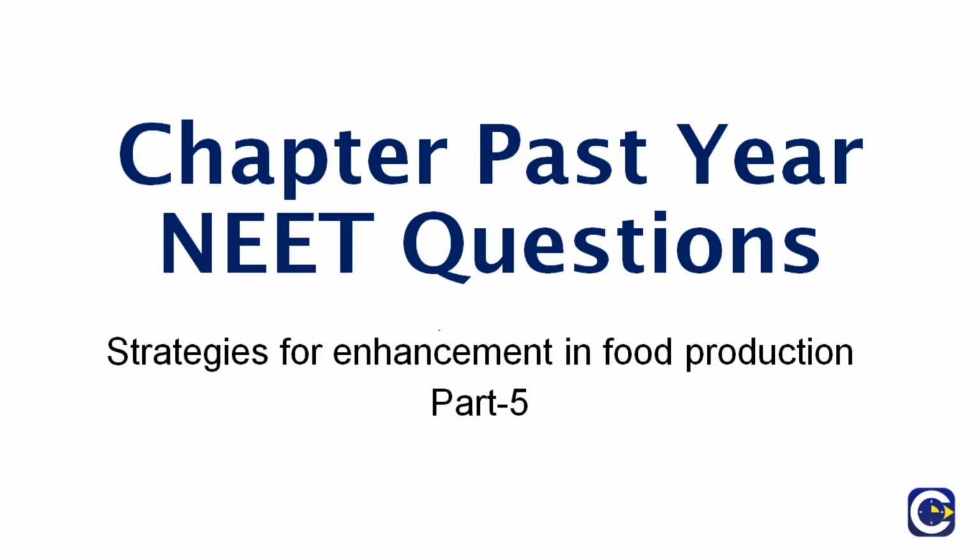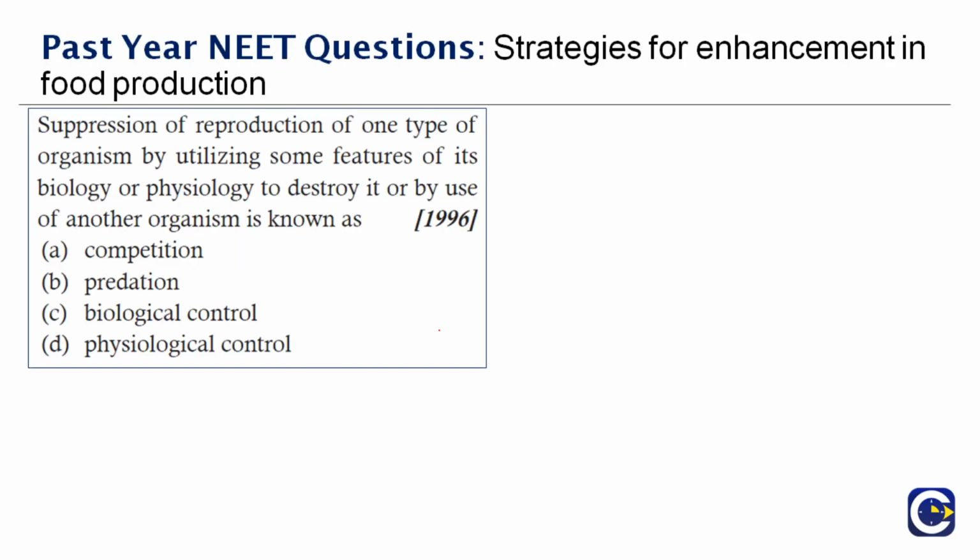So let's begin with the first question, which was asked in the year 1996. Suppression of reproduction of one type of organism by utilizing some features of its biology or physiology to destroy it, or by use of another organism, is known as dash. This question, as I already mentioned, was asked in the year 1996. What do you think will be the answer here? You need to understand the question first.